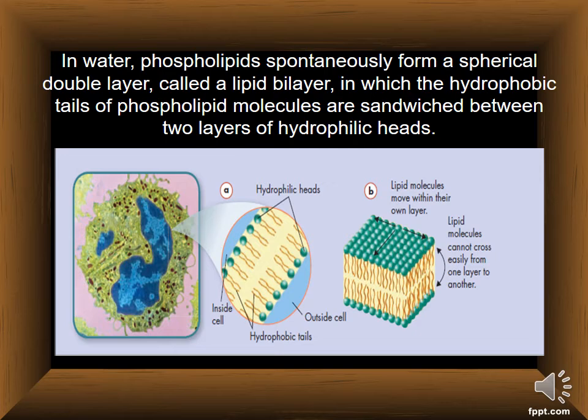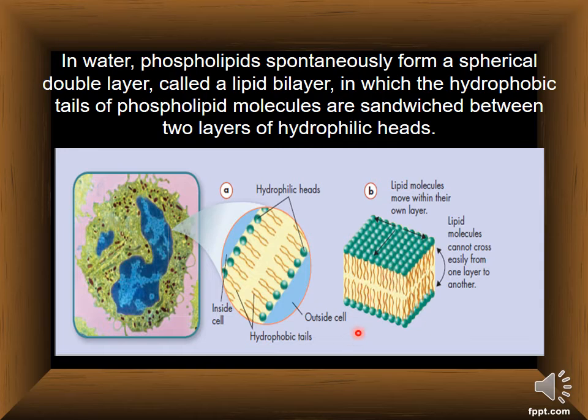Let's explain this now. In water, phospholipids spontaneously form a spherical double layer called a lipid bilayer. What is meant by that? Bi means two, and layer means layer. So this is the first layer and this is the second layer. That's why all together this is called a lipid bilayer, and it's present in the cell membrane, the most common place.